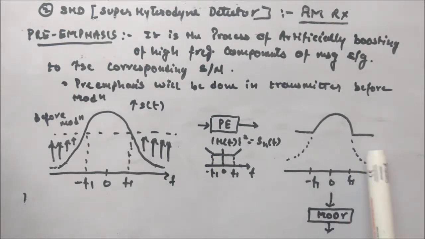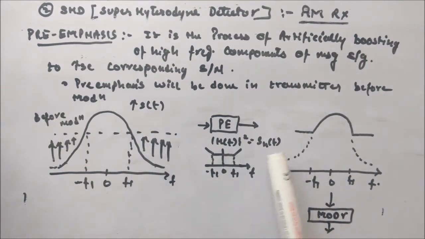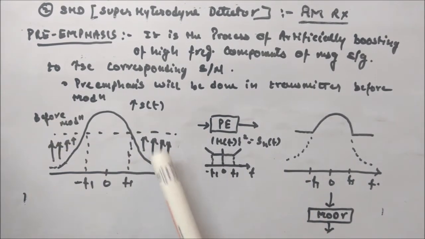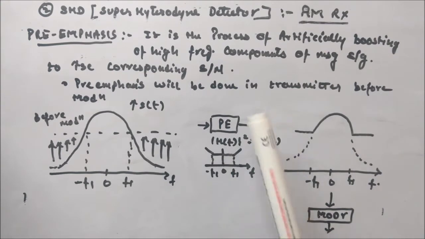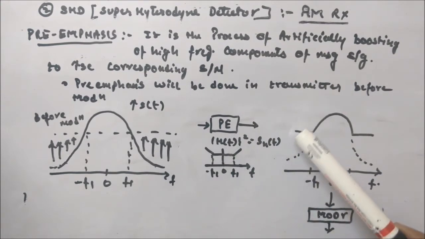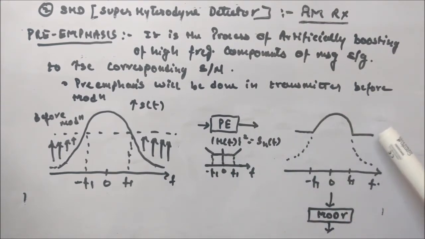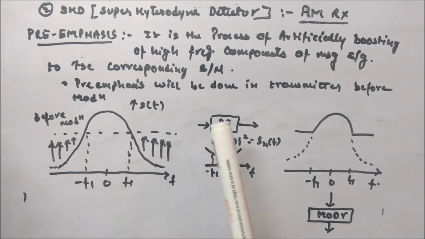Now this message signal will go to the modulator. So we are artificially boosting the high frequency components to a satisfactory level, so that we will get high SNR for high frequencies as well before modulation. Now we will see the de-emphasis circuit.